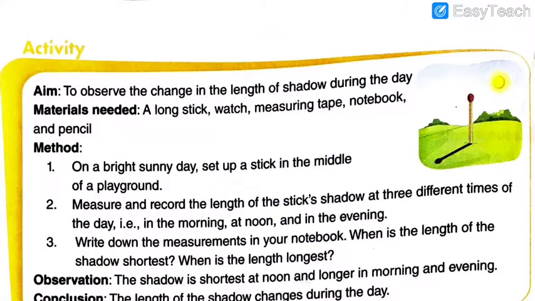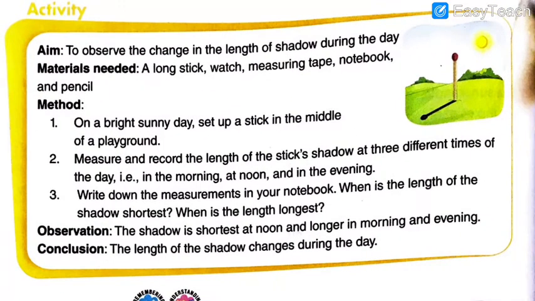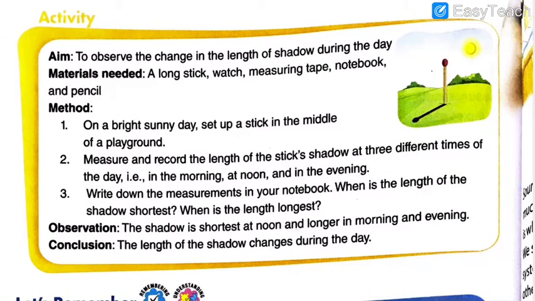So, let us go to the other page. Here is one activity which I will explain to you. See students, the aim of this activity is to observe the change in the length of the shadow during the day. Like in the previous page it was depicted that in the morning the shadow size is different, and in the afternoon the shadow size is different. So, how is this change happening? To observe this change, this activity is prepared.